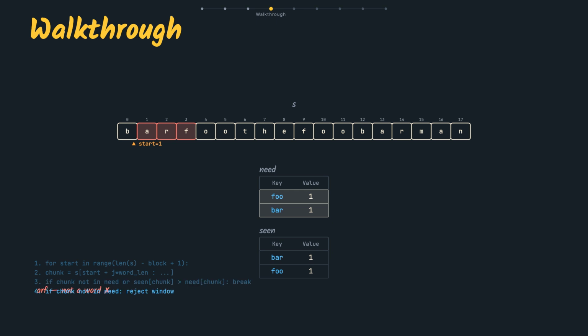Window arfoot. First chunk arf. Not a word. Reject at once. Indices 1 through 8 all die on a bad first chunk. Nothing recorded. Index 9. Window foobar, foo then bar, 1 each. Match, record 9. Past 12 there's no room, stop.